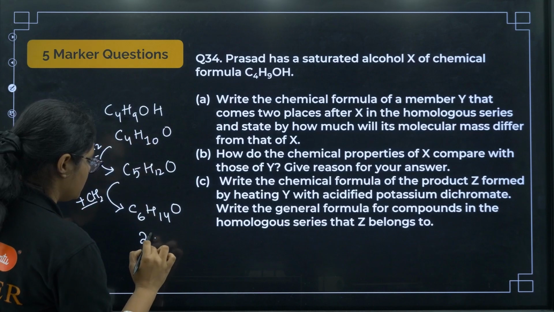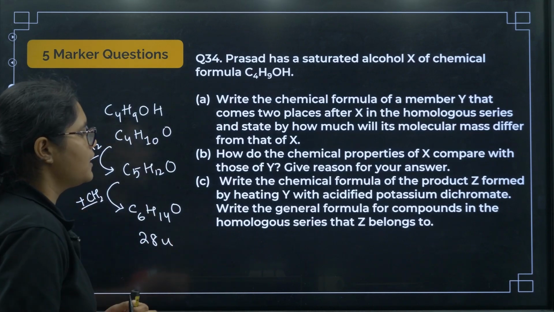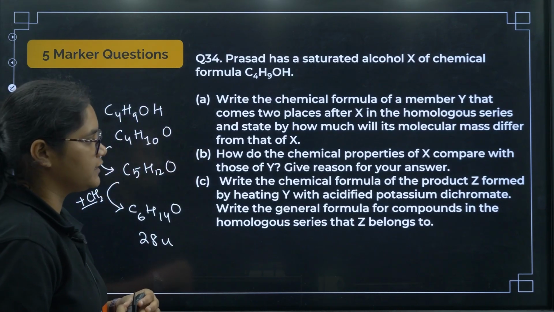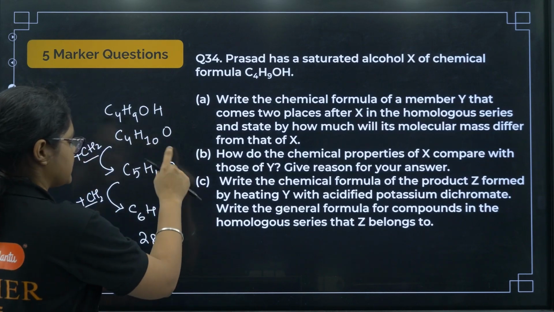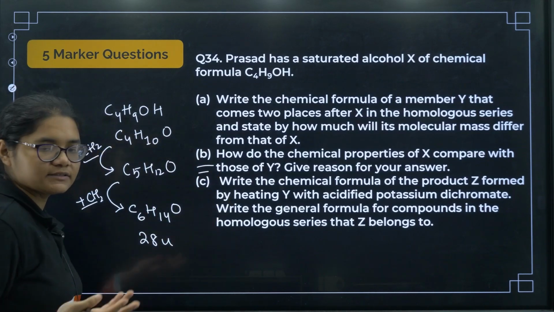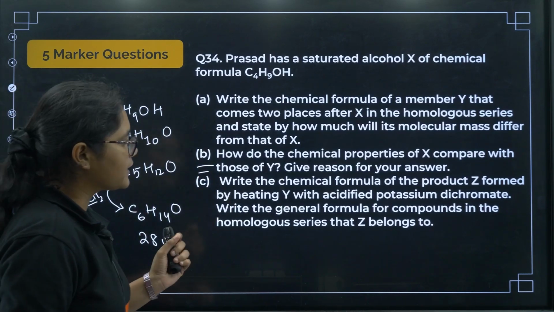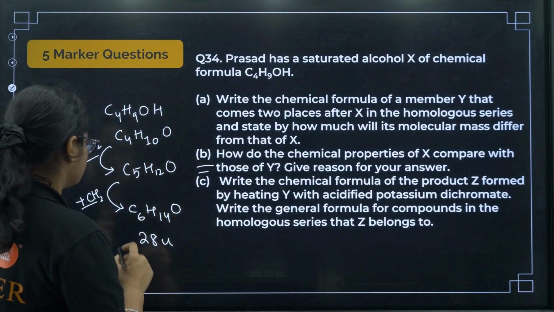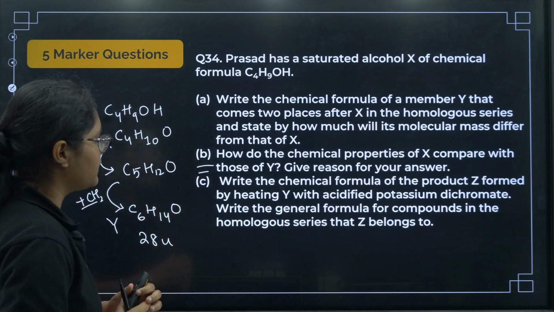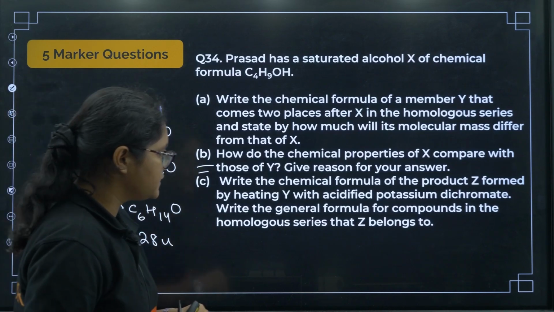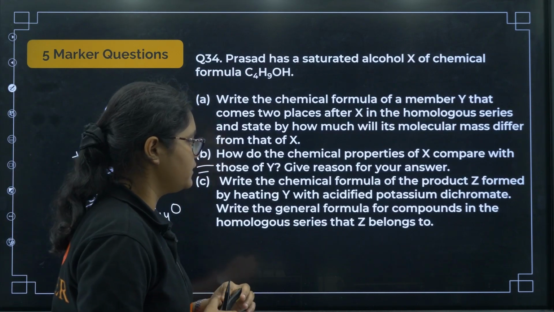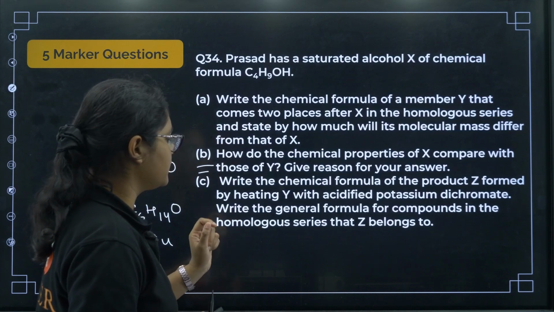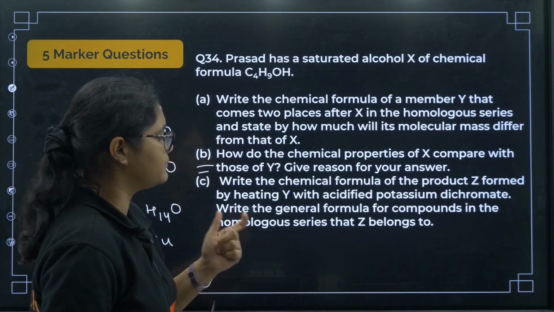14 plus 14, 28U. Okay, now how do the chemical properties of X compare with those of Y? Give reason for your answer. Because they have same functional group, the chemical properties will be similar. Write the chemical formula of the product Z formed by heating Y. So this is your Y, right? Formed by heating Y with acidic potassium dichromate. Okay, write the general formula for the compound in the homologous series that Z belongs to.